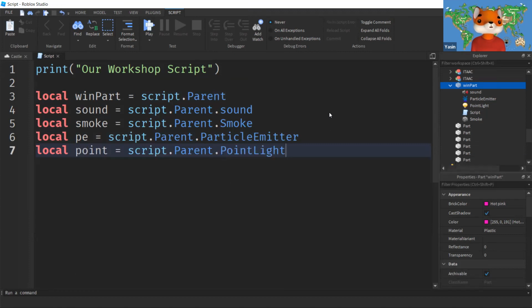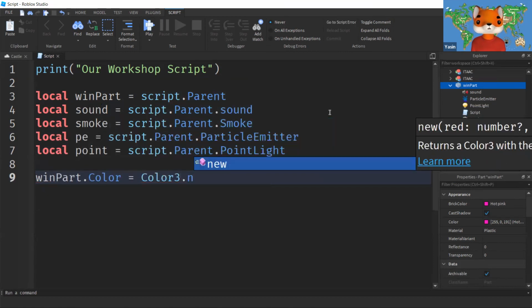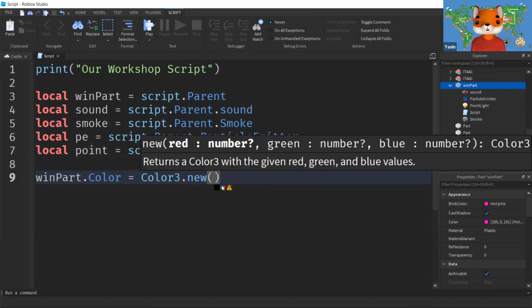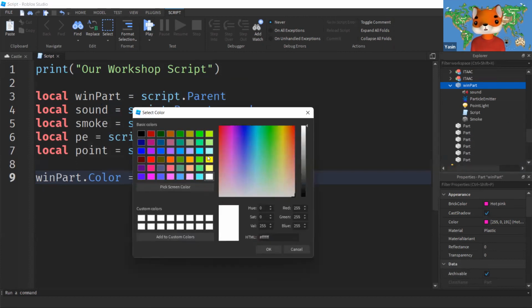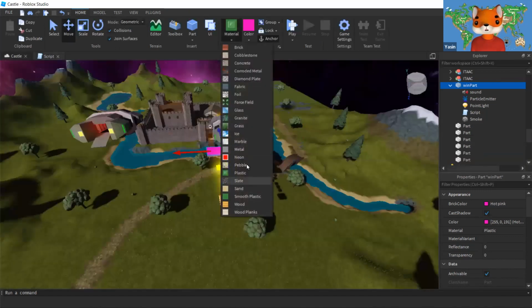Now I need a couple of your suggestions. We're going to make a loop kind of thing where the colors are going to change throughout the whole time. So let's pick a color. By default, the color for our shape is going to be, you can pick any color. So which color should I pick? By default, we have kept it white, but you can pick any color from here. So I was thinking about keeping it red for now and change the material to neon.